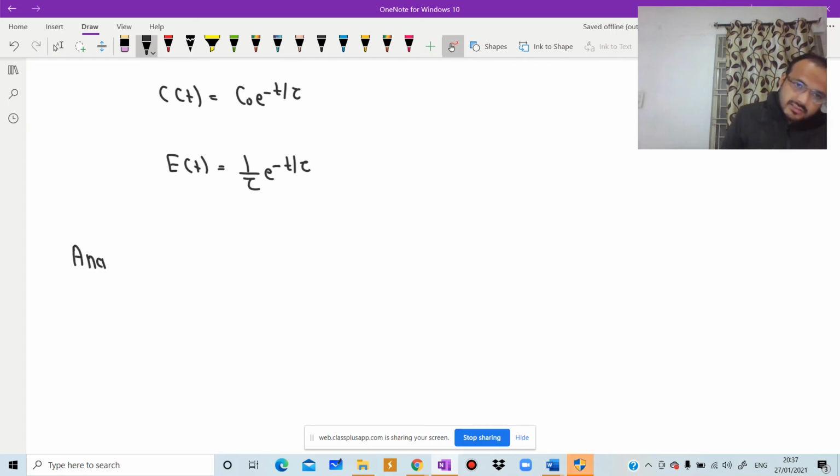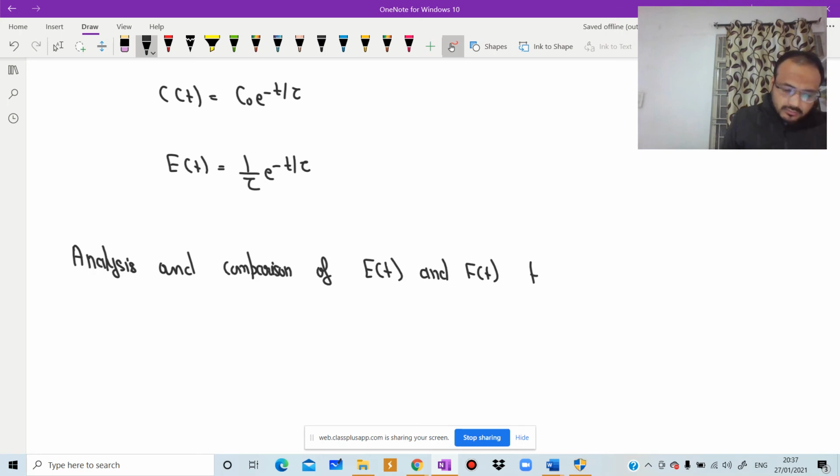Next one is analysis and comparison of E of t and F of t for CSTR under different conditions.